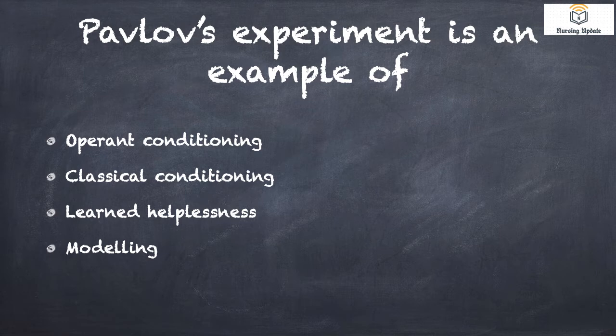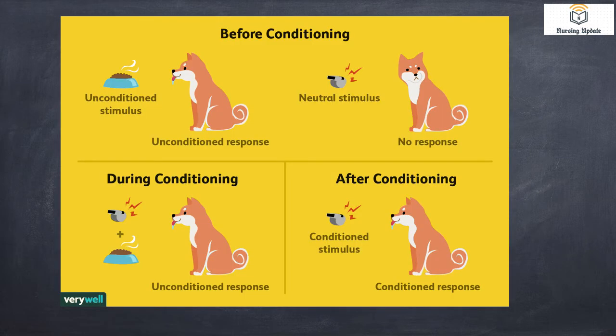Coming to the next MCQ: Pavlov's experiment is an example of operant conditioning, classical conditioning, learned helplessness, or modeling. Today in this video we'll see what this is. What did Pavlov do? He had a dog, and he used to feed that dog.